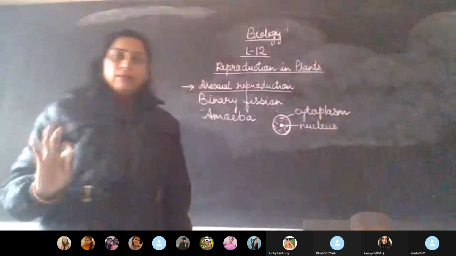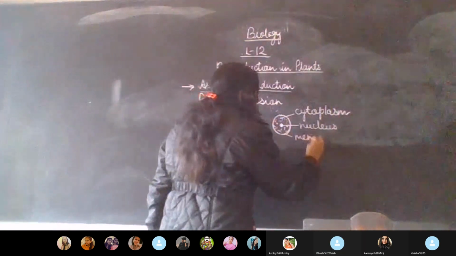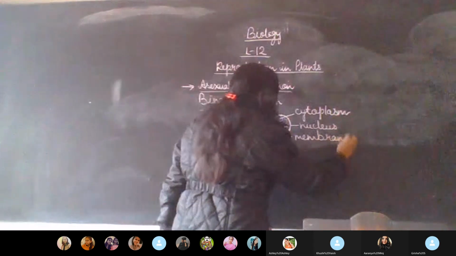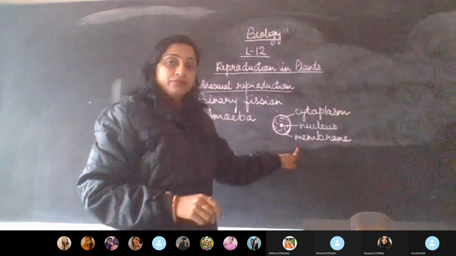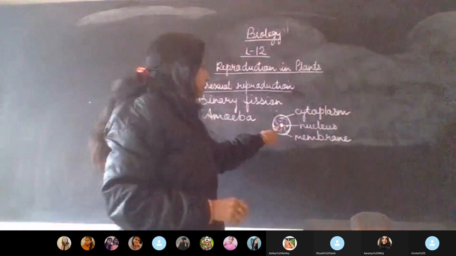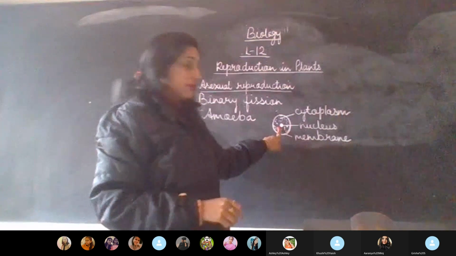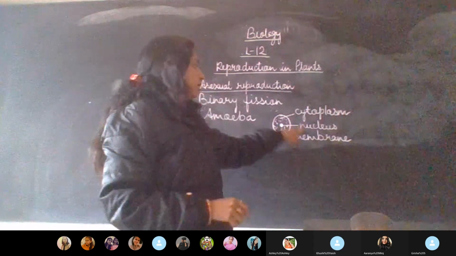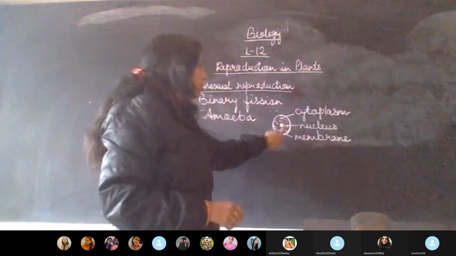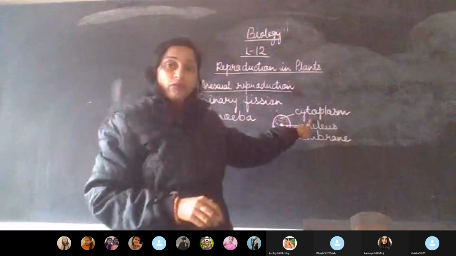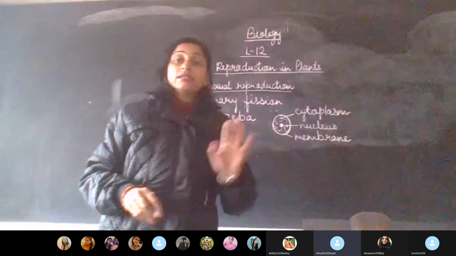This is a simple cell. Again, you have a membrane. Then in the center, the dotted structure that you find is the nucleus, and the jelly-like substance present all over inside is the cytoplasm. Now this is about a simple cell.